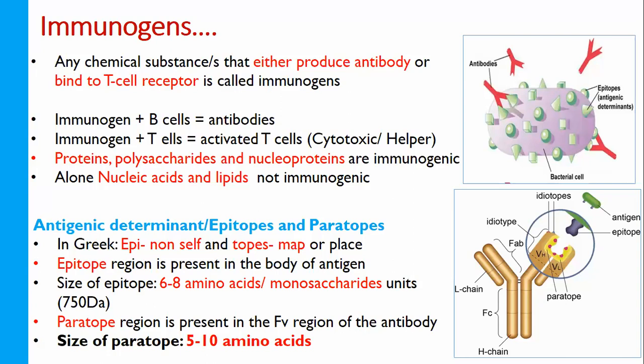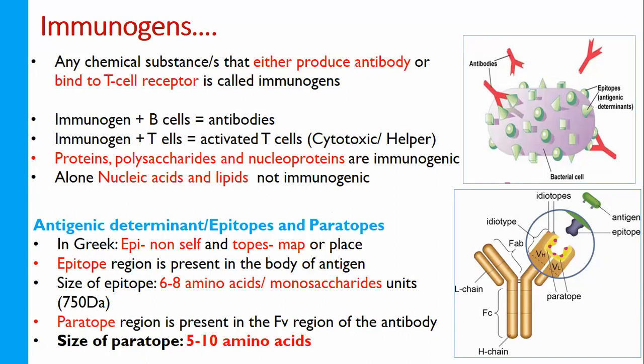Now generally, an epitope in the case of protein is 6 to 8 amino acids. In the case of carbohydrates it is around 6 to 8 monosaccharide units, because we know that proteins, polysaccharides and nucleoproteins are immunogenic. Nucleic acids and lipids alone cannot be immunogenic, but when they are associated with protein or carbohydrate, they can be treated as immunogenic or as antigen. Generally epitope and paratope are both the same size.